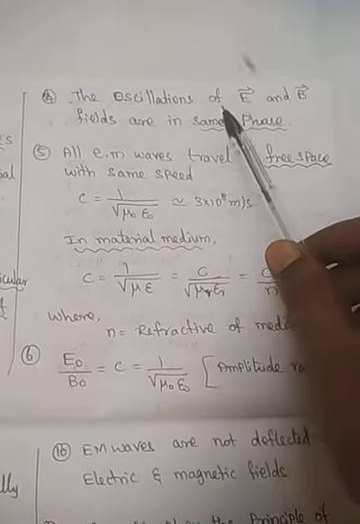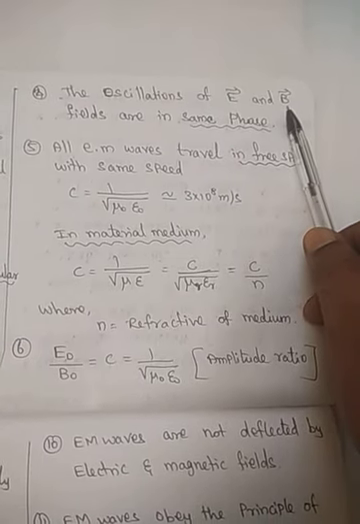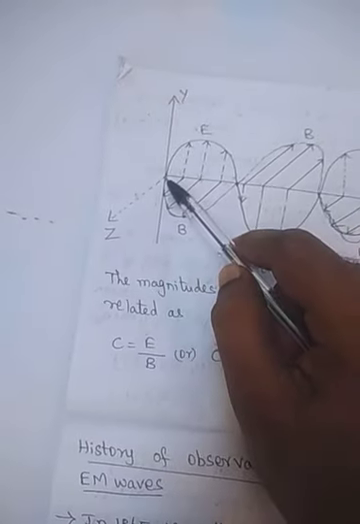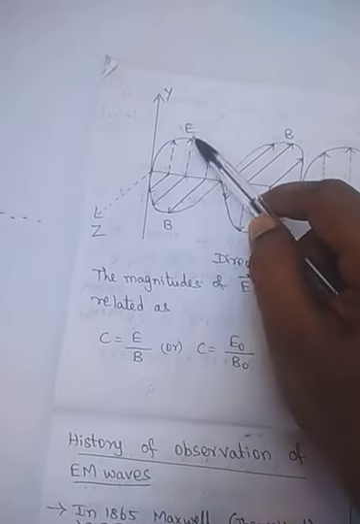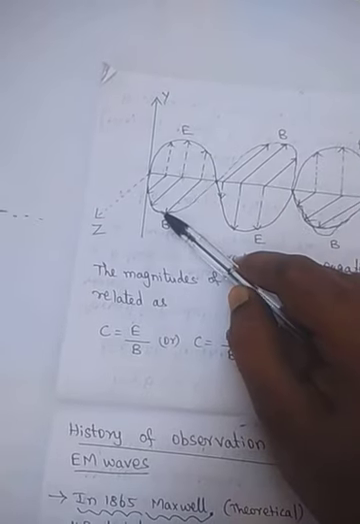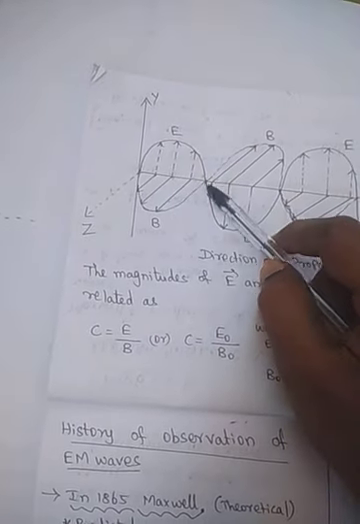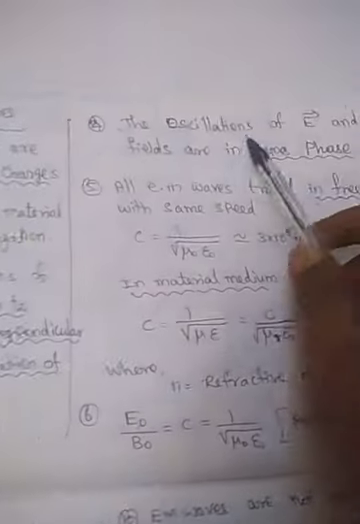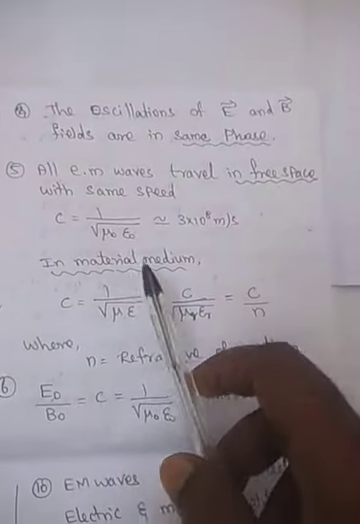Next, the oscillations of the electric and magnetic fields are in the same phase. In the same phase means very simple: when the electric field is zero, the magnetic field is also zero. When the electric field is maximum, the magnetic field is also maximum. When the electric field is zero, again the magnetic field will be zero. Hence the fields are in the opposite sense in space but have the same phase.